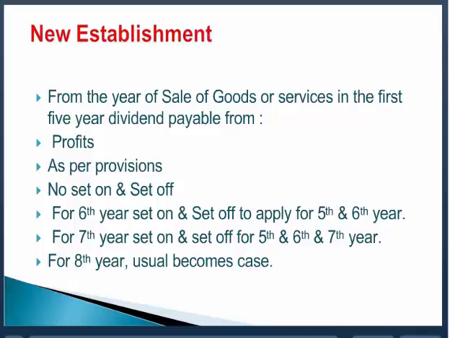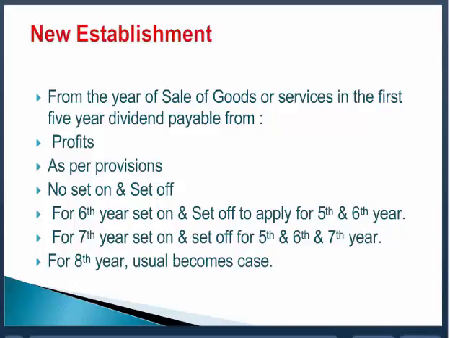For the 6th year, you have to set on and set off for the 5th year. So now set on, set off 240. Maximum set on is 20%. So 240 you are paid, 240. 500 was the profit, so 240 you have set on. In the 6th year, suppose there is no allocable surplus, assuming. So the 5th year you pay 240.